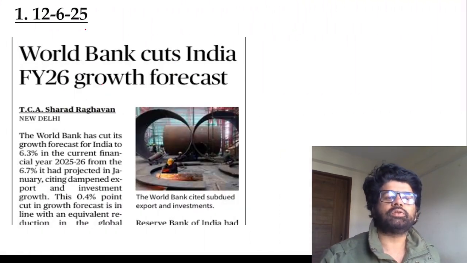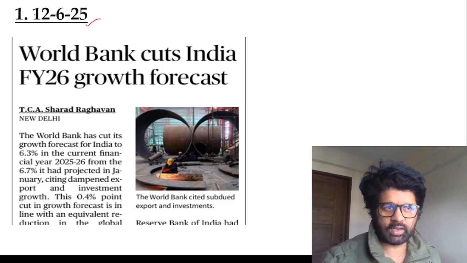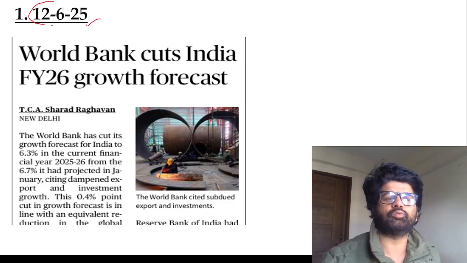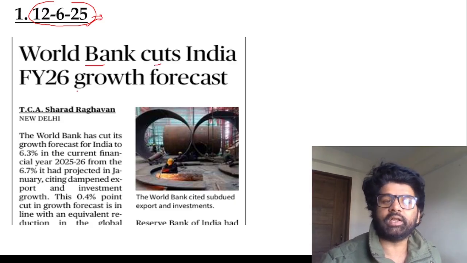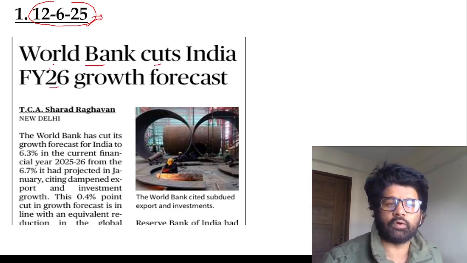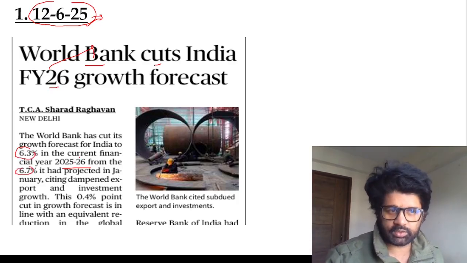Let's start the discussion of 50 most important current affairs international relation part 1. First article, first most important current affairs, 12th June 2025. So here, World Bank is cutting India's fiscal year 26 growth forecast. Here basically they're talking about 25-26. Now one thing, understand one thing. From UPSC perspective, the 6.3, 6.7%, that is not important. What are the things which are important?